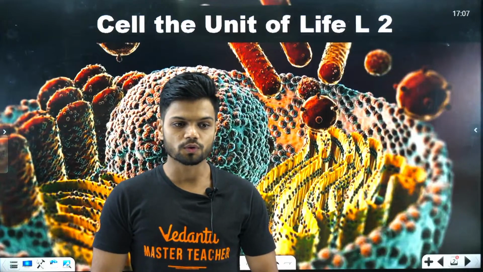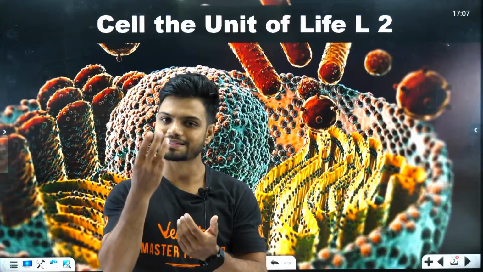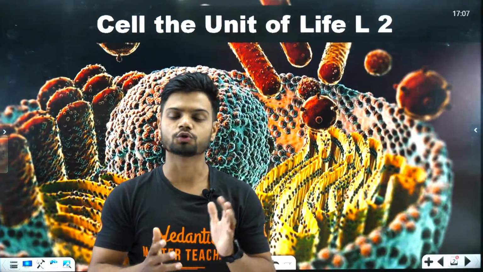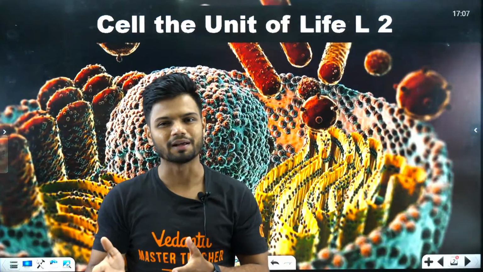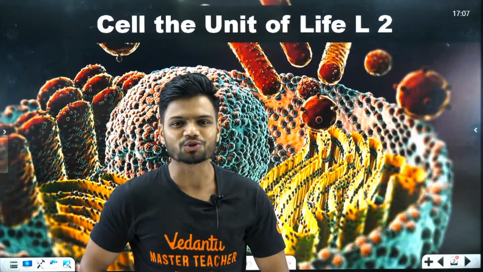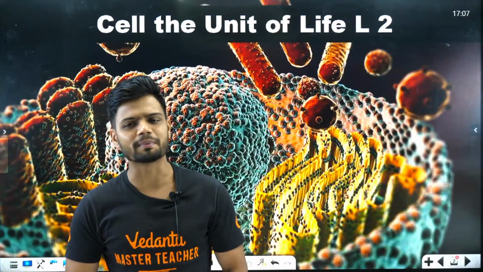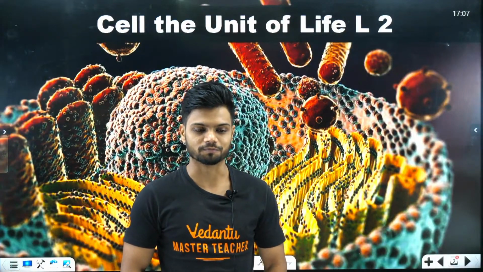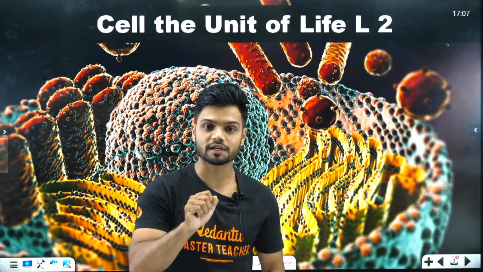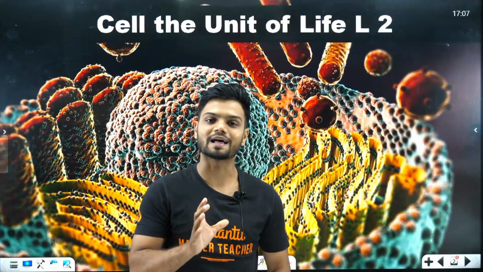Now students, in the case of prokaryotes, what is the outer layer called? It has 3 layers. The outermost layer is called glycocalyx, which can be present in 2 forms: solid or slime layer. Solid is capsule; slime layer is a loose sheet. The second layer is called the cell wall, and the cell wall is made up of peptidoglycan. Now what is the innermost layer called? The innermost layer is called your cell membrane, also called plasma membrane.